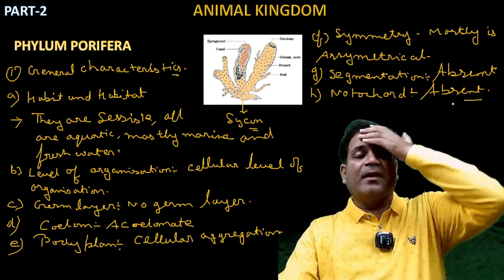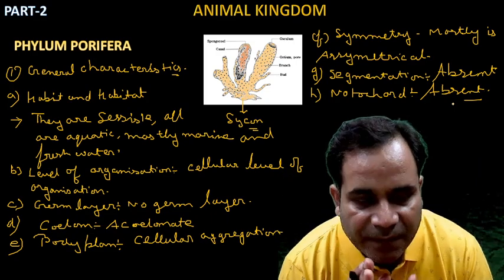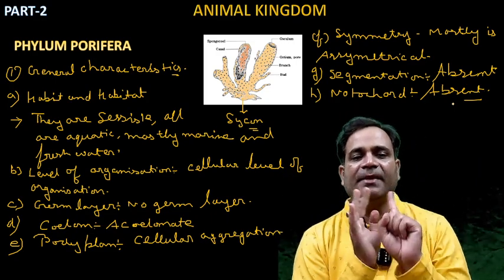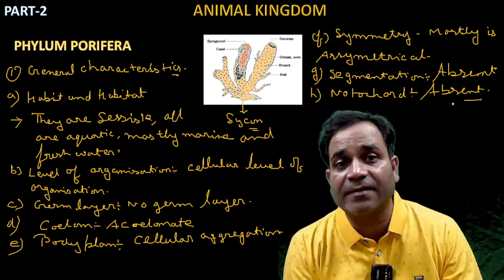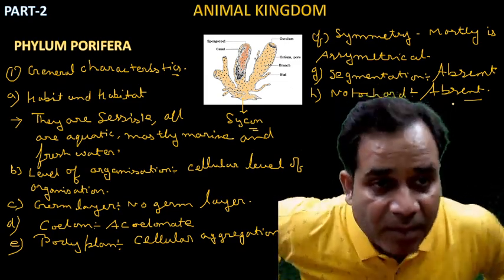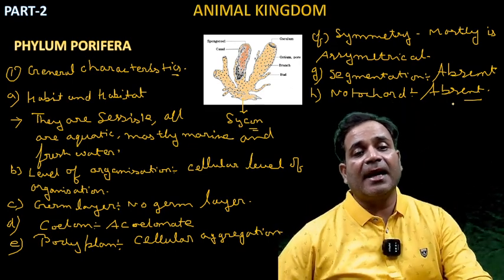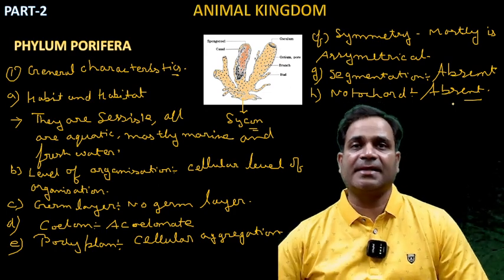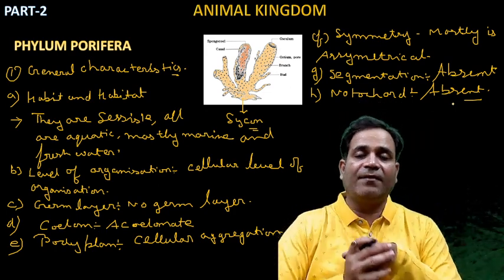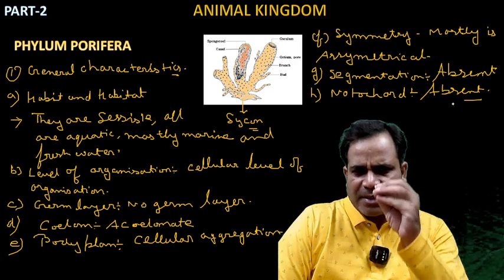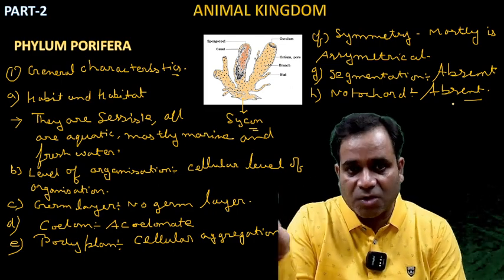If anybody asks you about the general characteristics of phylum Porifera, then what do you say? Habitat first, level of organization second, germ layer, coelom, body plan, symmetry, segmentation, and notochord. In this way you have to say. So, they are sessile. They are aquatic, mostly marine and freshwater. Some are found in freshwater, but most of phylum Porifera belongs to marine habitats, my dear.